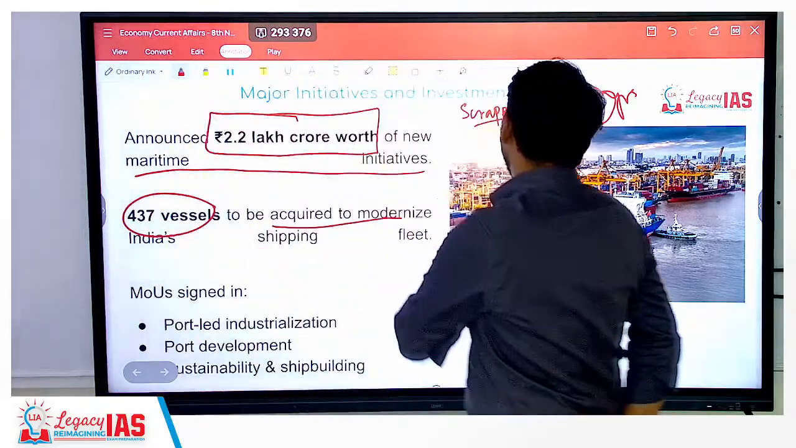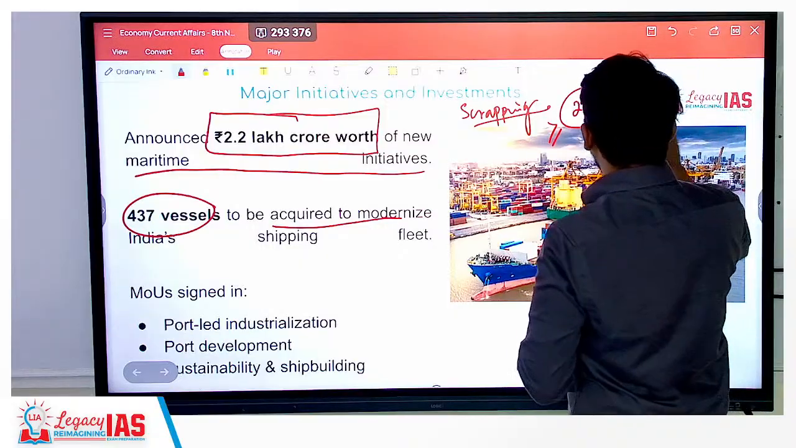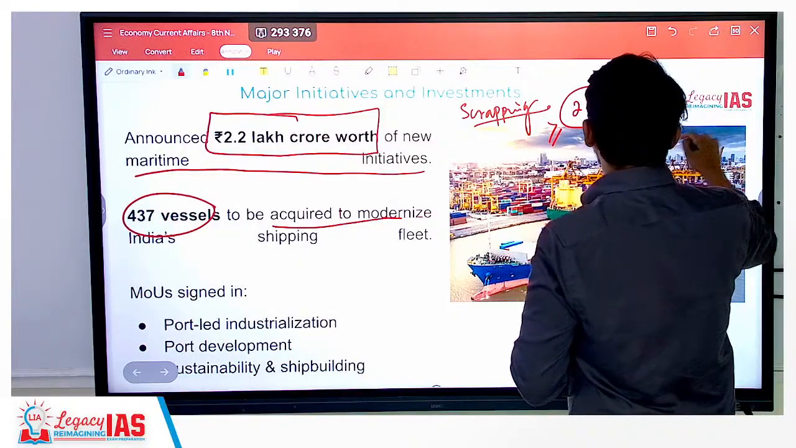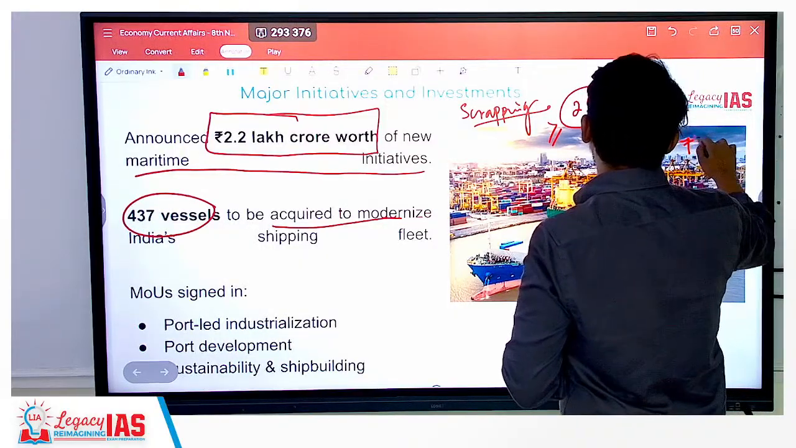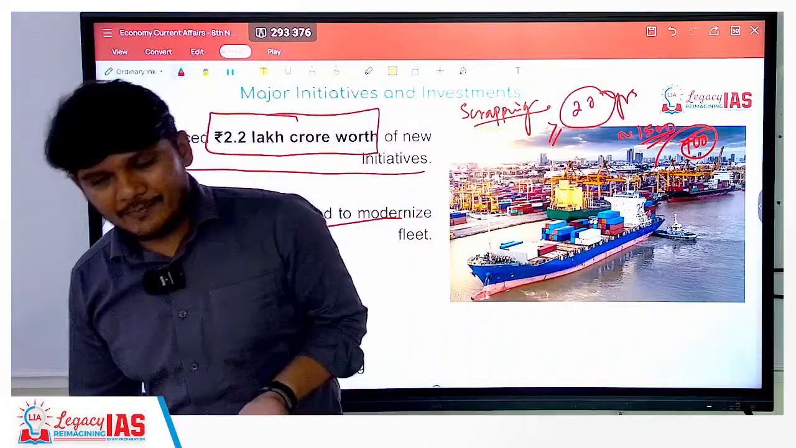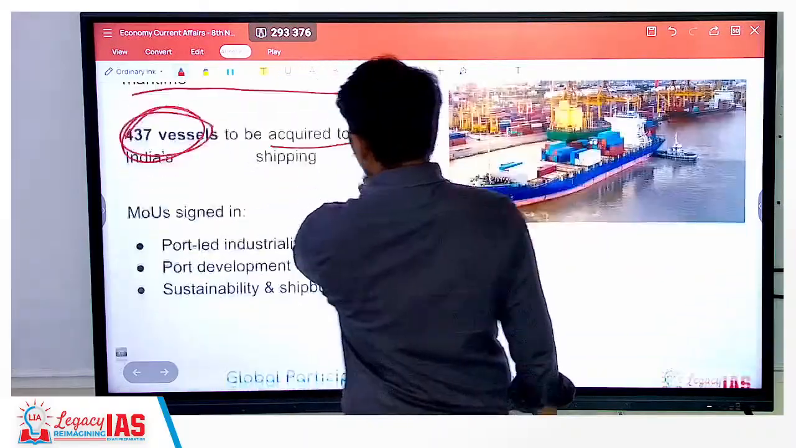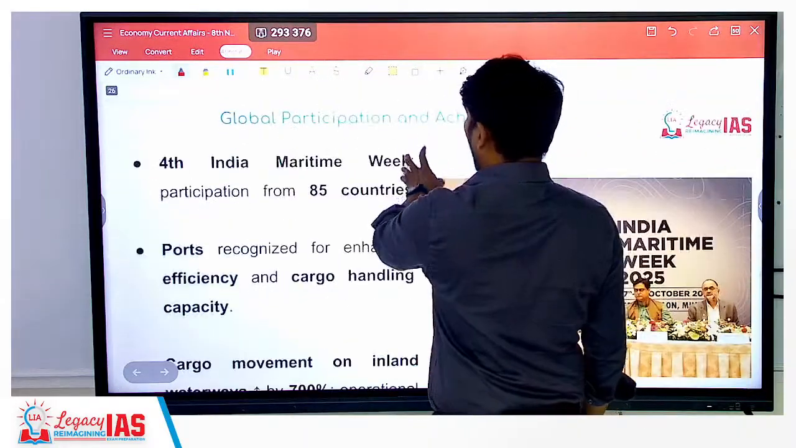Also, if it is implemented in the next 5 years, out of the approximately 1500 vessels that we have, we will be left with around 700 vessels only. So it will lead to a huge requirement, right? So again, getting 437 vessels is going to help us a lot.